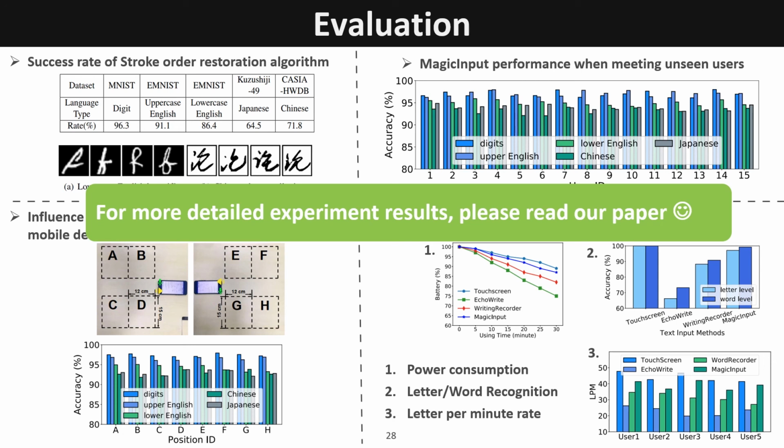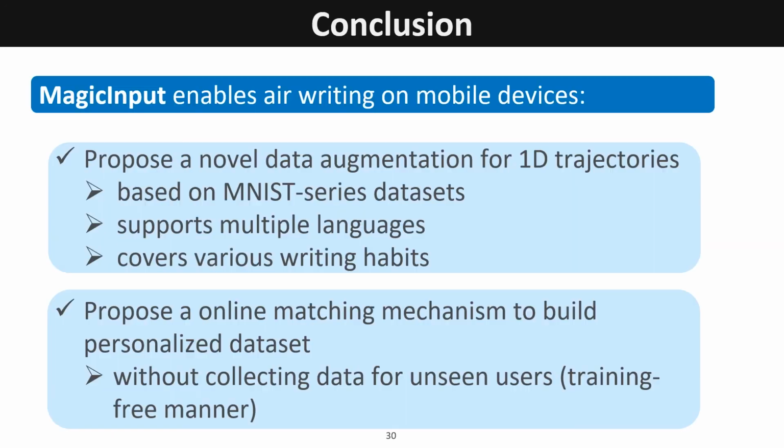In conclusion, we designed a novel text input system called MagicInput that enables air writing on mobile devices. We proposed a novel data augmentation for 1D trajectories based on MNIST datasets, which supports multiple languages and covers various writing habit simulation. We also proposed an online matching mechanism to build a personalized dataset that implements a training-free manner.